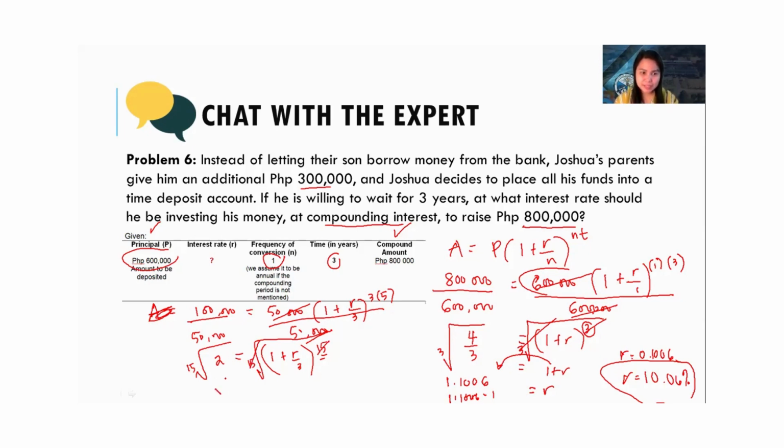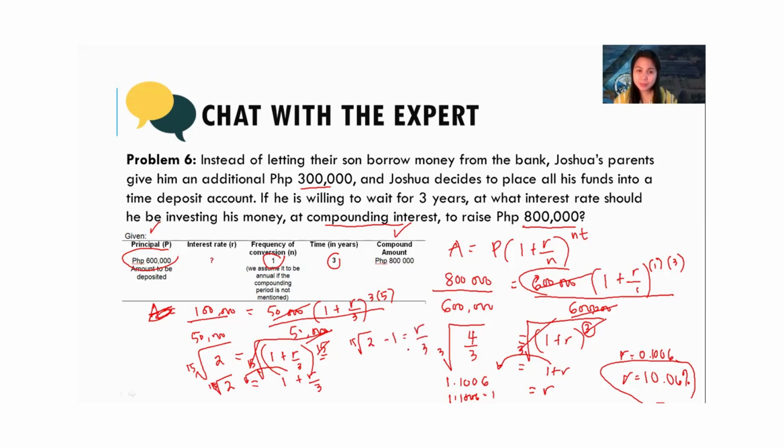So what's left is the 15th root of 2. I'll do it at one time. It equals 1 plus r over 3. Next, transfer 1 to the other side. So we have the 15th root of 2 minus 1 equals r over 3.